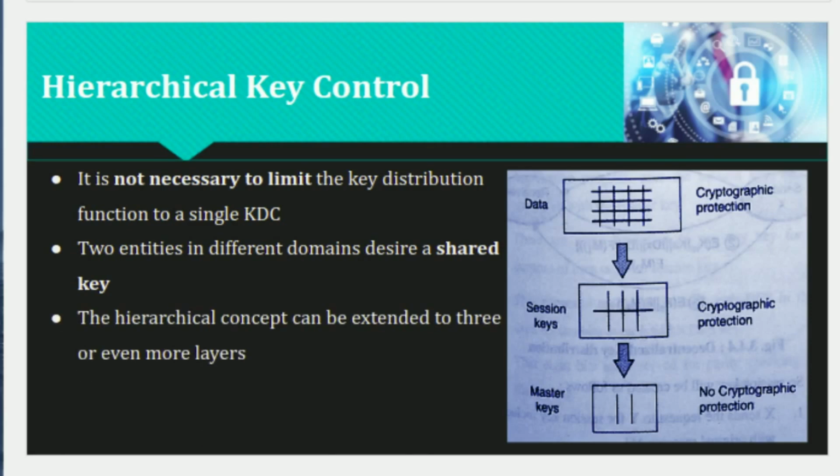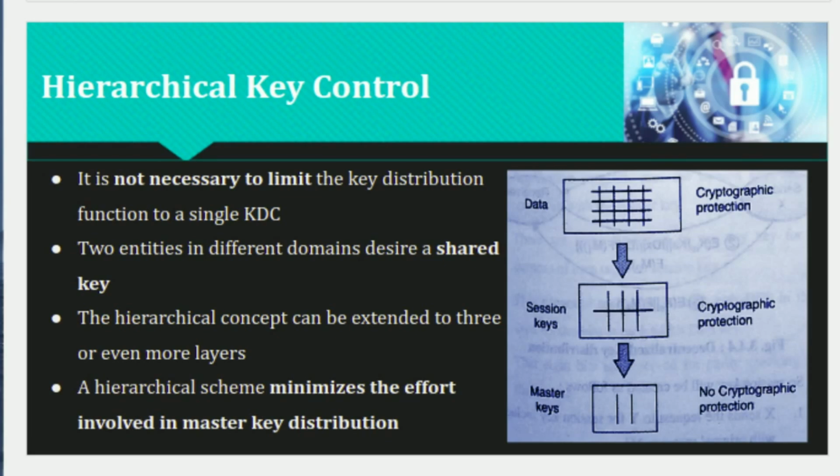The hierarchical concept can be extended to three or even more layers, depending on the size of the population and the geographic scope of the internetwork. So the hierarchical scheme minimizes the effort involved in master key distribution, because most master keys are those shared by a local KDC with its local entities. In this way, hierarchical key control functions.